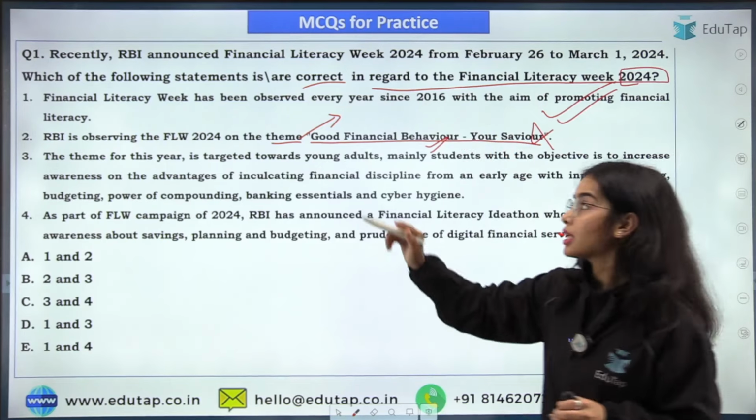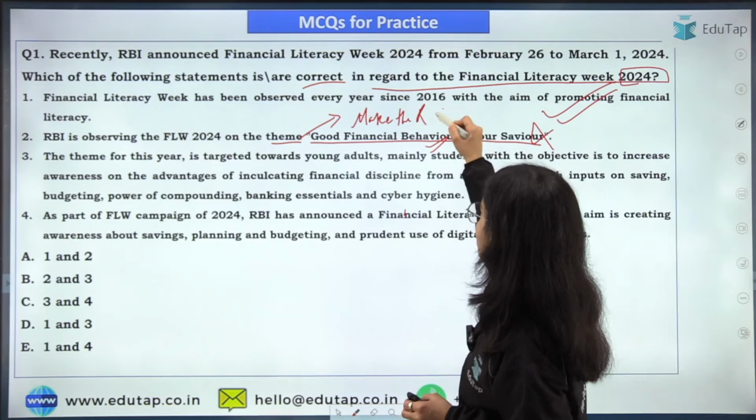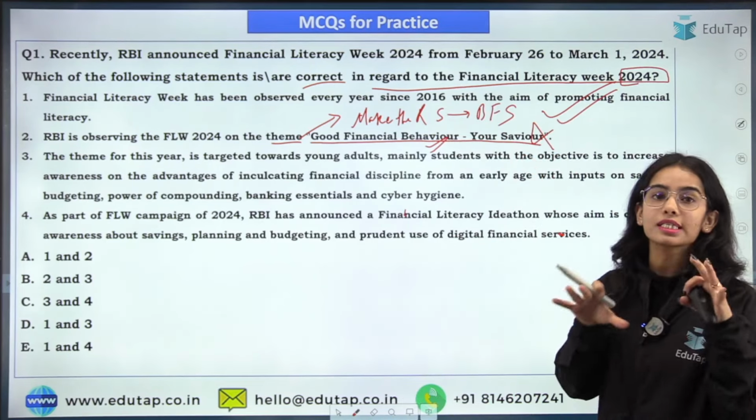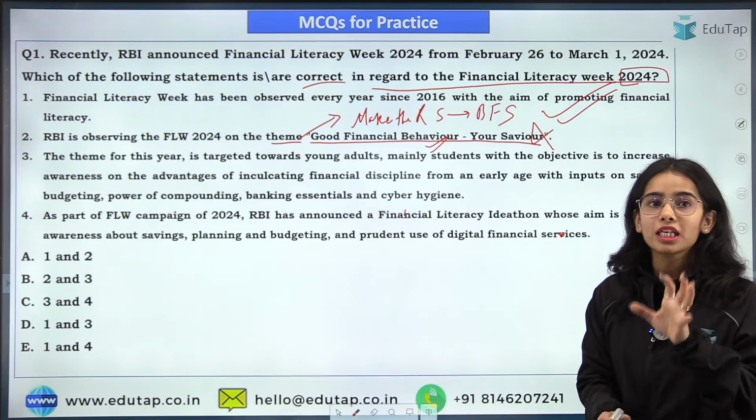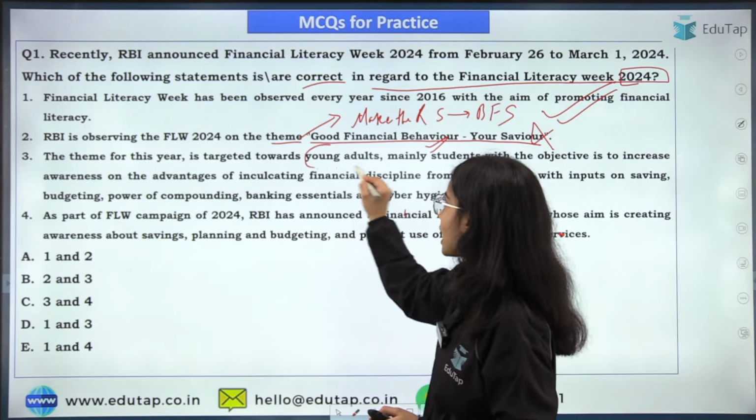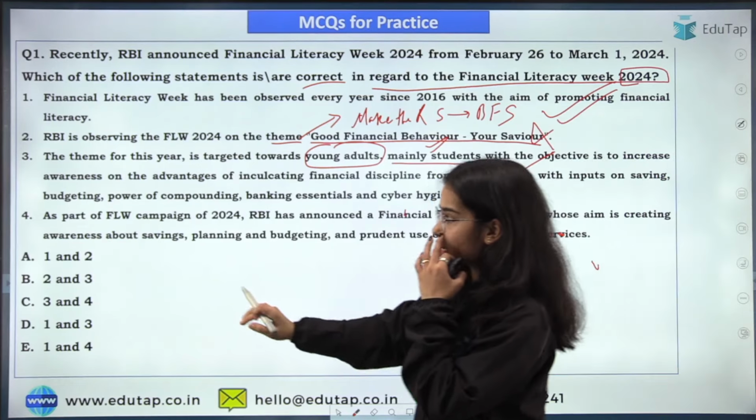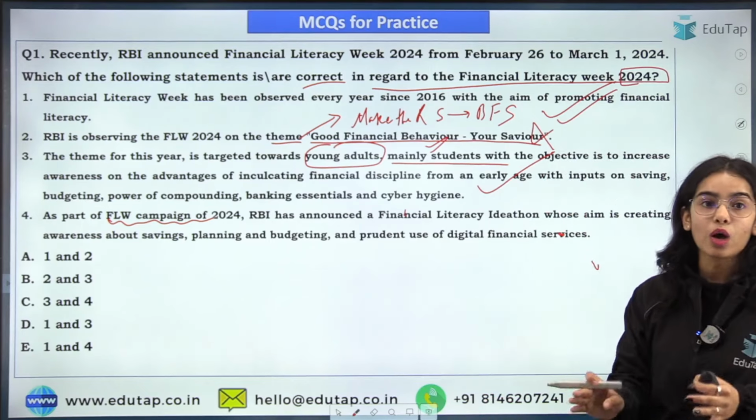Right now the theme is Make the Right Start, Become Financially Smart. So this is the theme for this year. Make the right start, become financially smart. The theme for this year is targeted towards young adults, mainly the students. So this is correct. Next is, as part of the Financial Literacy Week campaign of 2024, the RBI has announced the